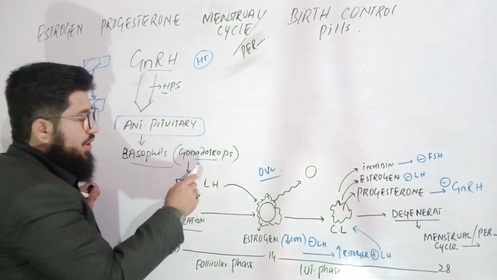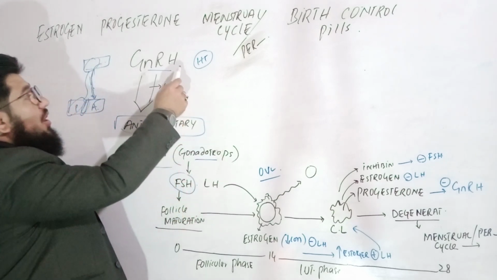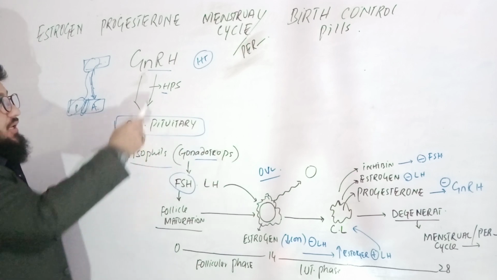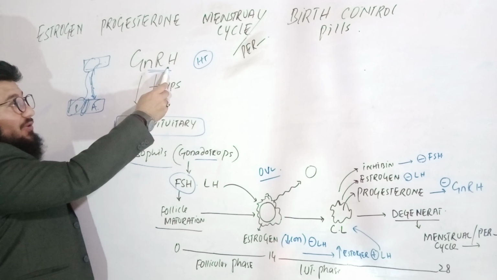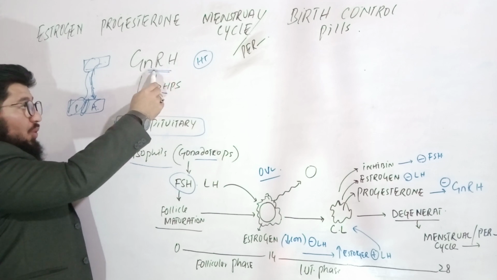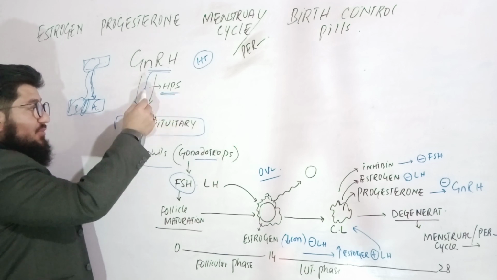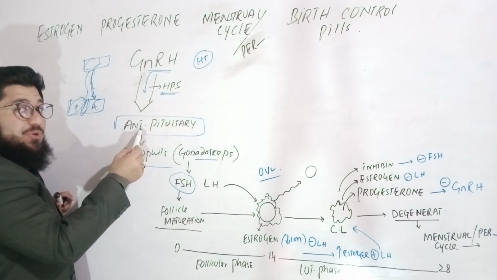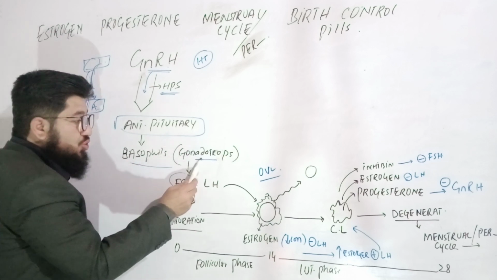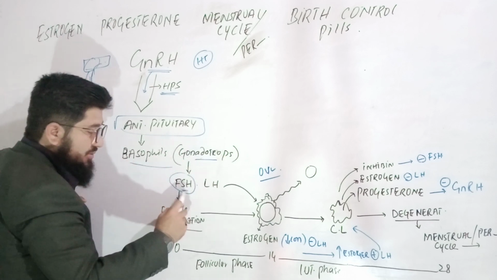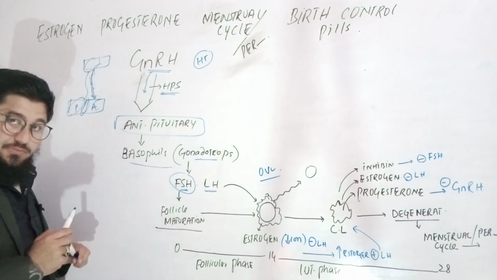Now, these gonadotropes are supposed to release FSH when the signal is given to them by the gonadotropin releasing hormone. This gonadotropin releasing hormone from the hypothalamus will move via the hypophyseal portal system. They will come to the anterior pituitary, where the basophils, the gonadotropes, are stimulated. Those gonadotropes are responsible to release two types of hormones: follicle stimulating hormone and luteinizing hormone.